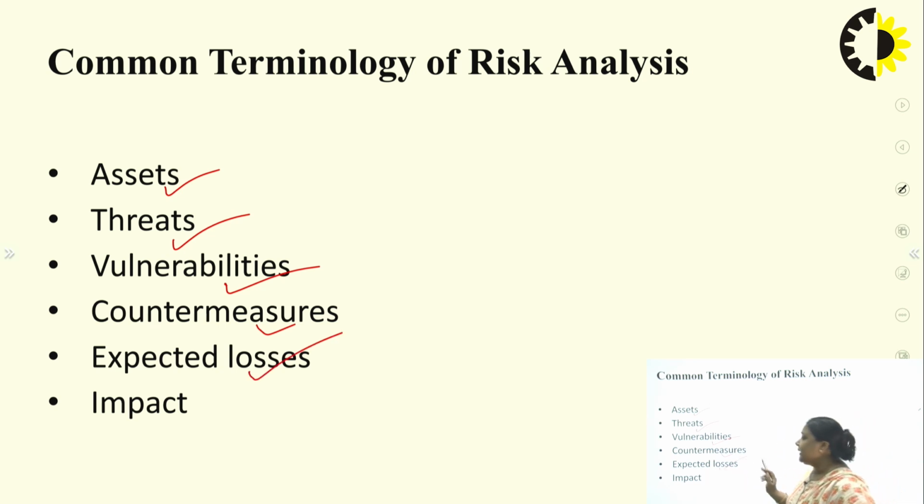Next one is expected losses. It should always be identified what type of losses can be faced after the attack by the threats or the risk. Next is impact. Impact means what type of loss the information system has faced after the exploitation of the loopholes or the vulnerabilities.